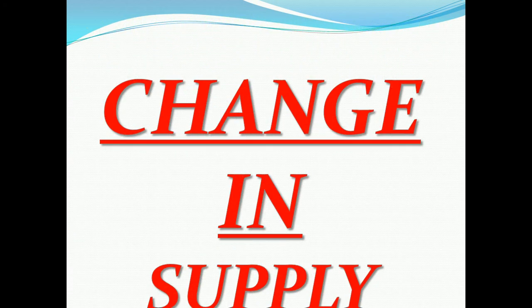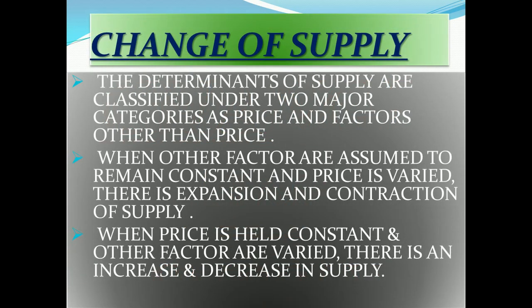Now, change in supply. There are two types of changes, as in demand, and the same way here in supply also. The determinants of supply are classified under two major factors: when other factors remain constant, and when other factors do not remain constant. So what happens if the other factors remain constant? Then there are changes of expansion and contraction in supply. But if other factors do not remain constant and only price remains constant, there is a change in supply, which is called increase and decrease.